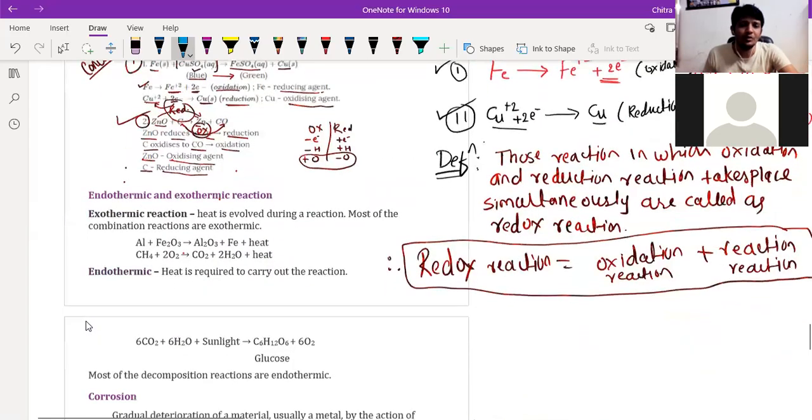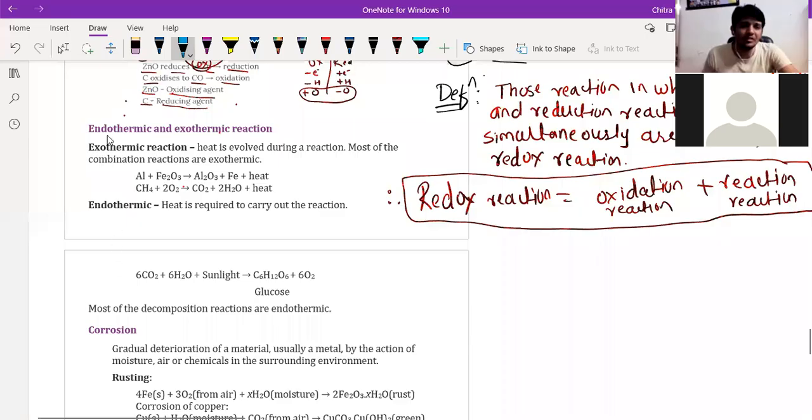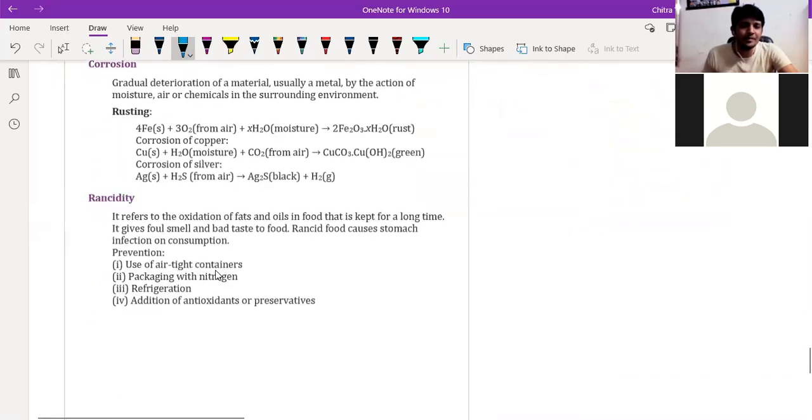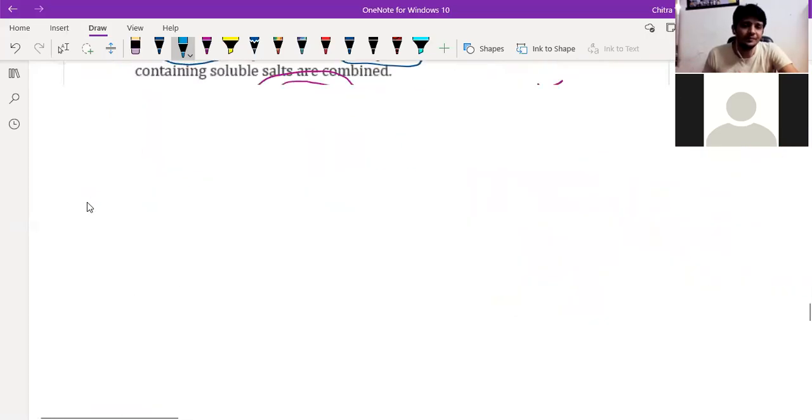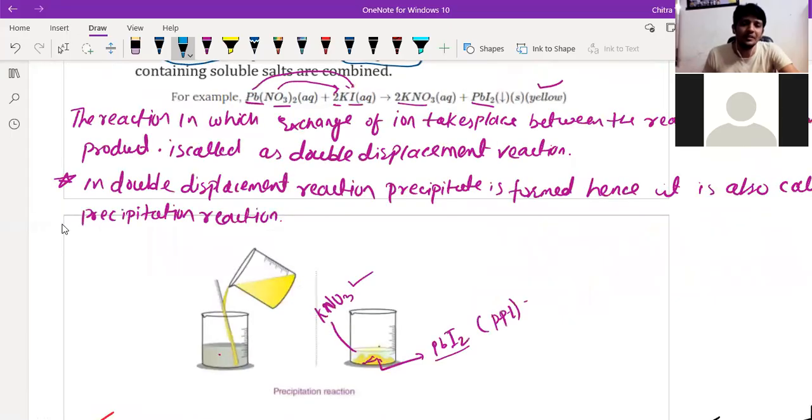No? No. Okay. So now we will understand about endothermic and exothermic reactions. Probably we will have one more lecture, then our chapter will be complete. And after that we will start the biological part. So we are going to start exothermic and endothermic reactions. We'll understand only exothermic and endothermic reactions here.